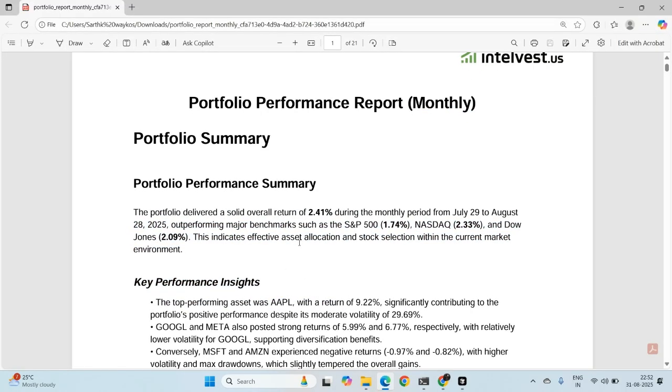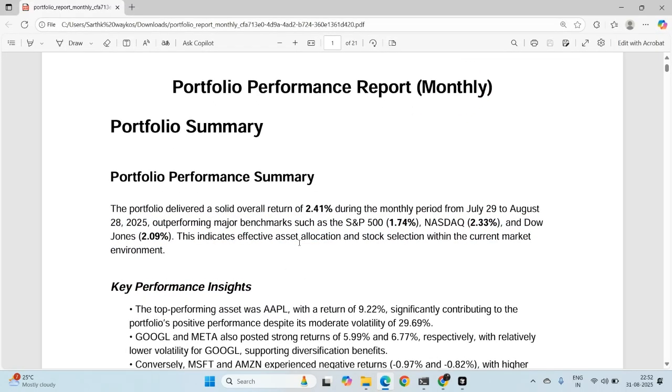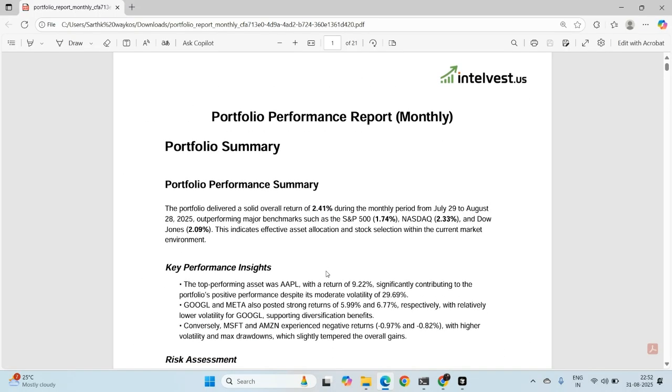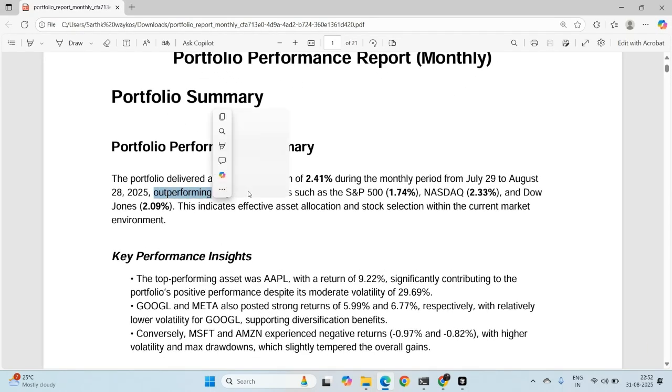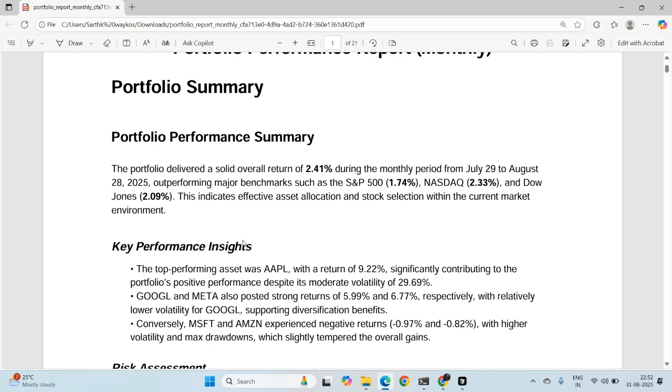The first thing that you see is the portfolio summary. The portfolio delivered a solid overall return of 2.41% during the monthly period from July 29 to August. All these numbers are dynamic based on your assets and the current market situation. It is immediately benchmarking them against the NSE and BSE, basically the Nifty 50 and Sensex, and the S&P 500 and Nasdaq. It is comparing against them.